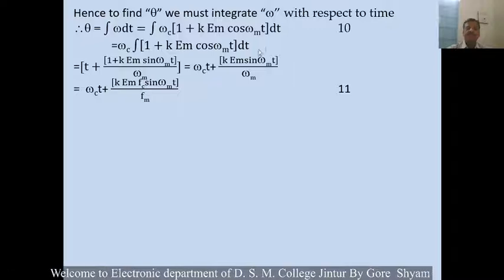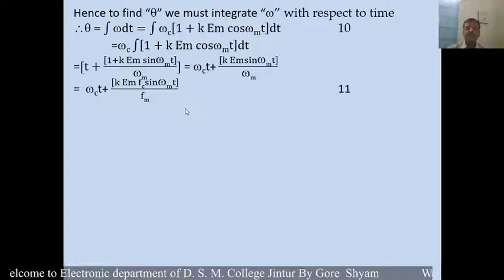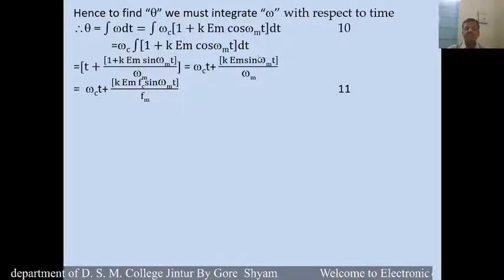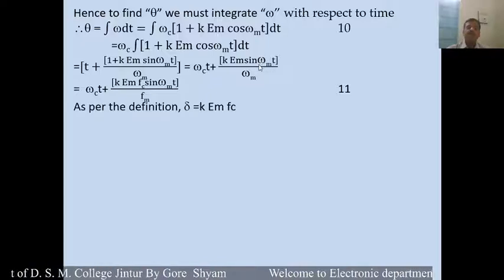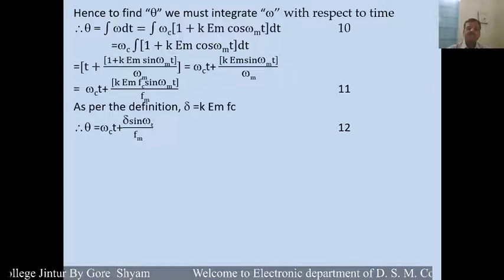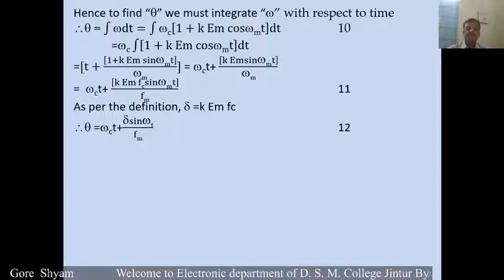Here, instead of omega m we write fm. fc is the linear frequency, and omega c is the angular frequency. As per the definition, delta is equal to k em into fc. Therefore, theta is equal to omega c t plus delta sin omega mt divided by fm.